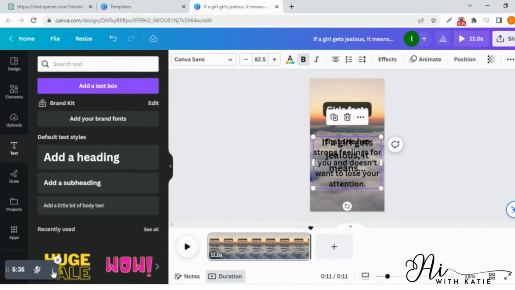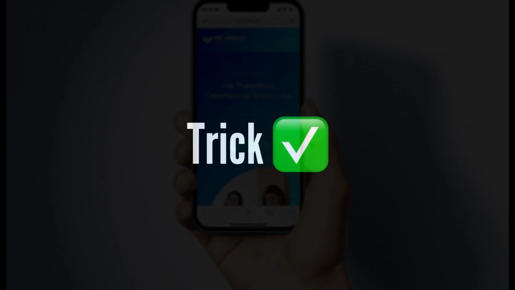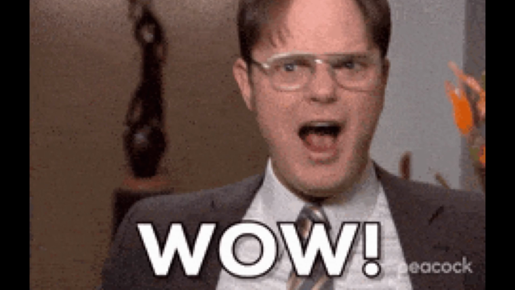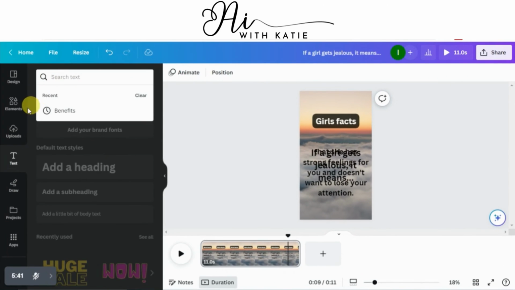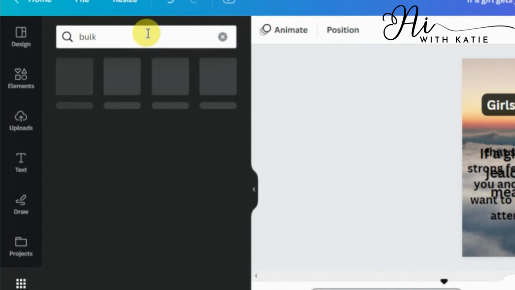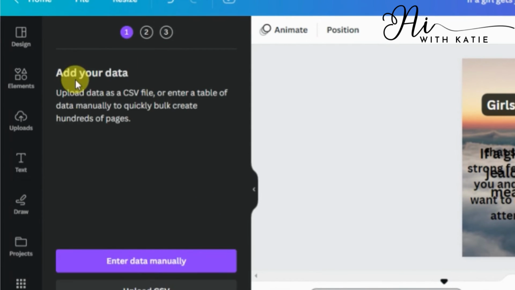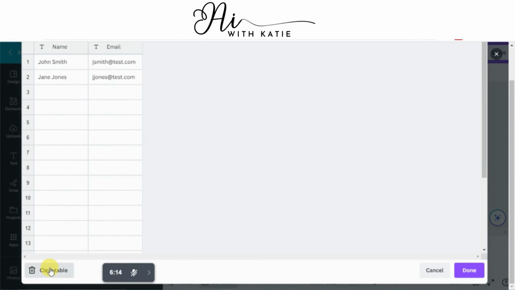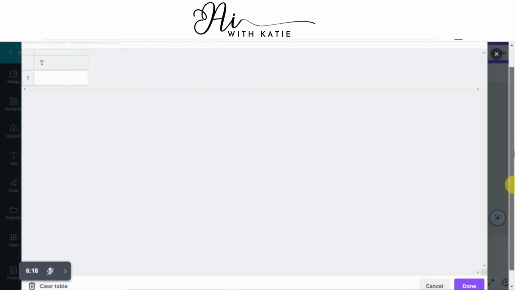So now I'm going to tell you the main trick through which you can create 100 plus YouTube shorts in just few clicks. Wow! So you just simply have to go to apps and search for bulk. There you will see an option of bulk create. Just click on that and click on enter data manually. Then scroll down and click on clear table.